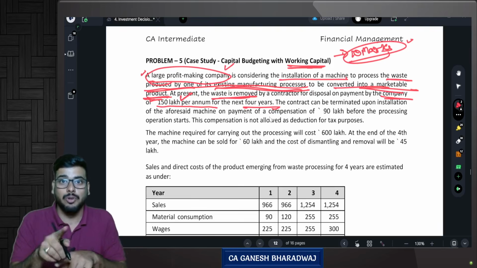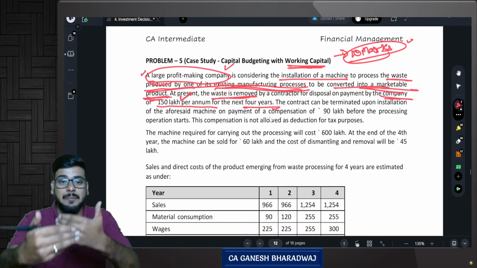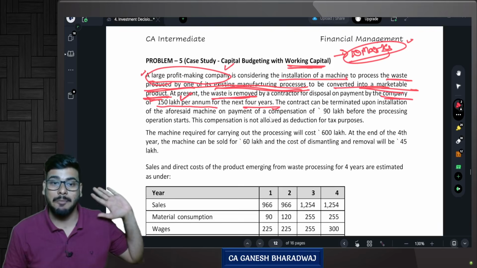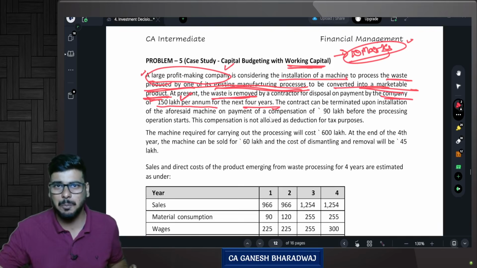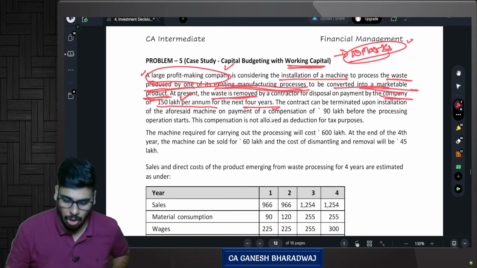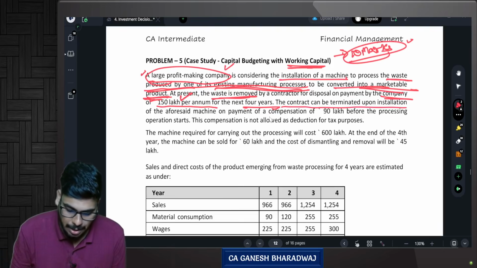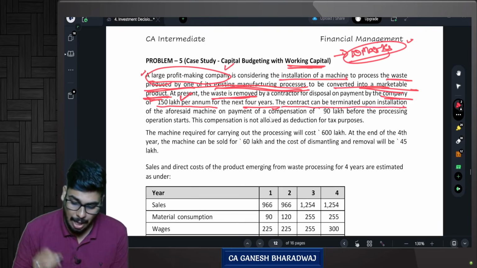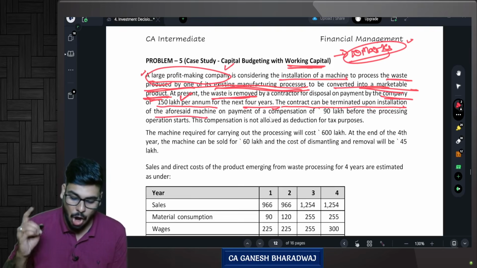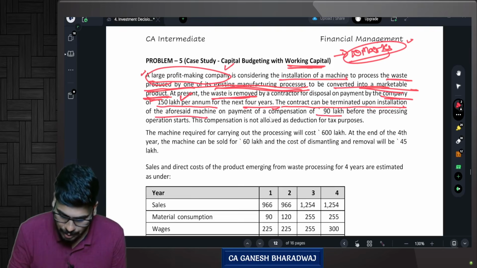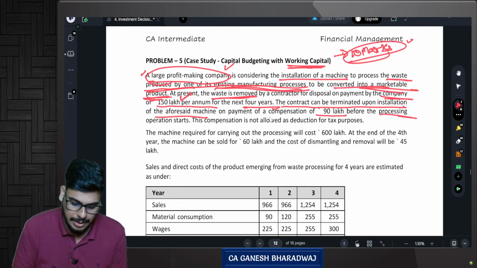Now, suppose this waste can be processed and converted into a marketable product, now it need not be disposed of, correct? I can cancel this contractor, and this contract can be terminated upon installation of the aforesaid machine on payment of a compensation of 90 lakh rupees before processing operation starts.